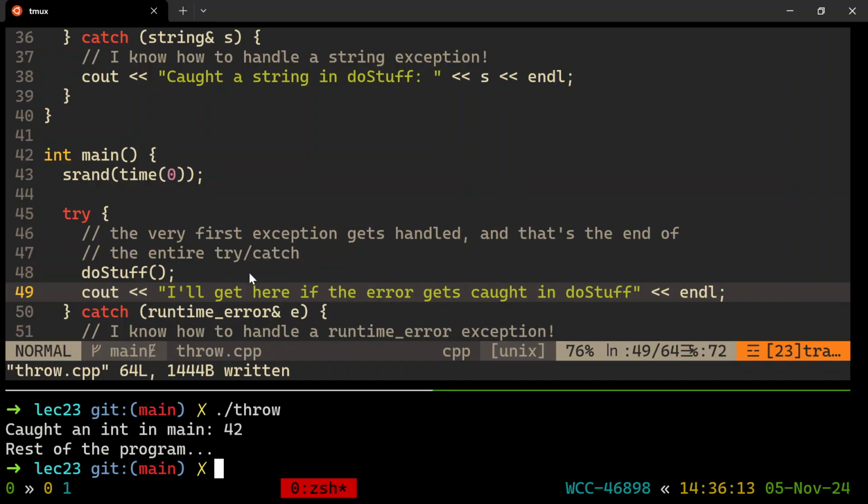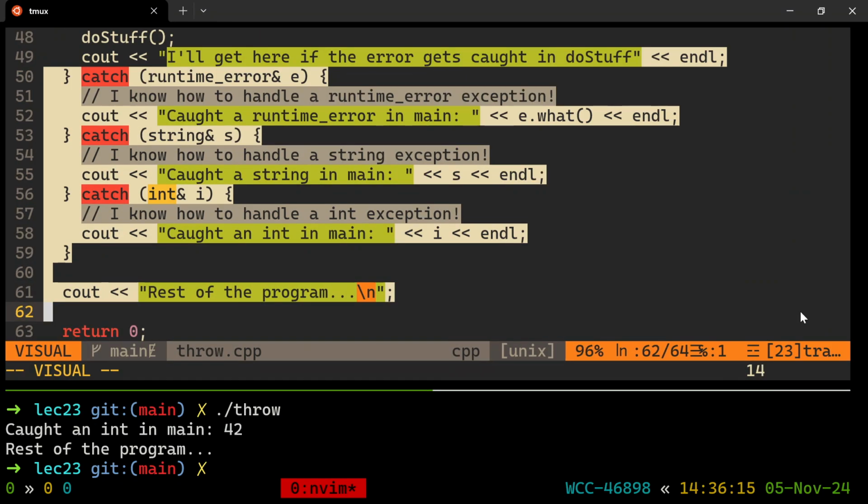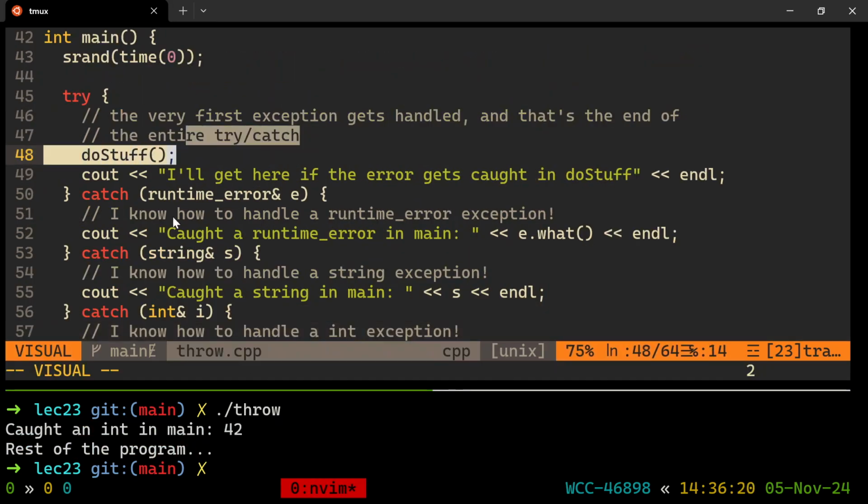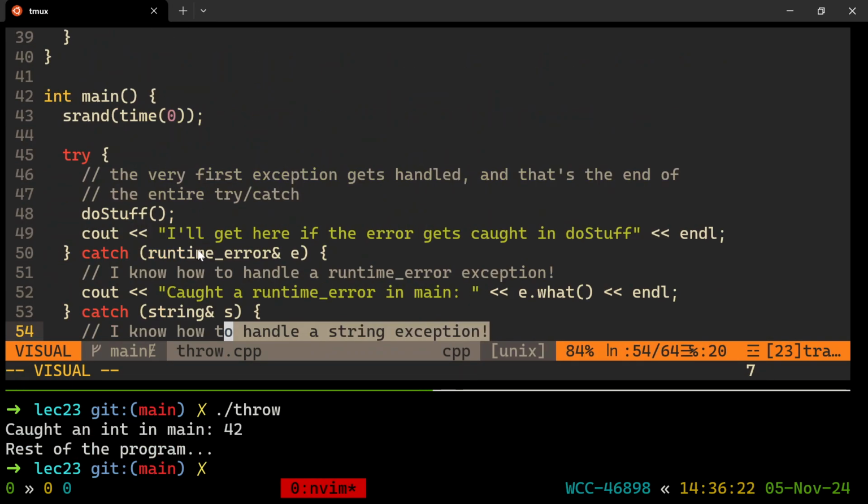So the one that won't get to this line is if an int gets thrown, and here's that example. All right, so we went to do stuff, set up all these handlers for runtime errors, strings, and ints.